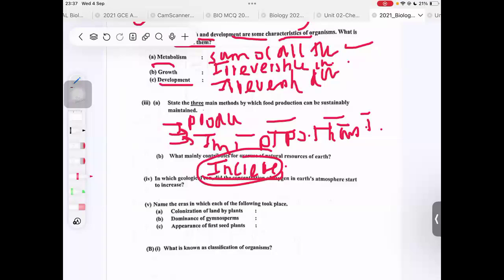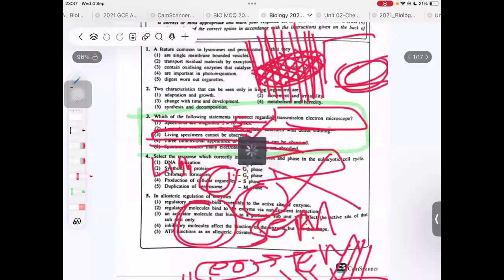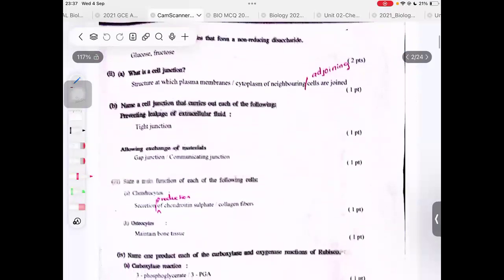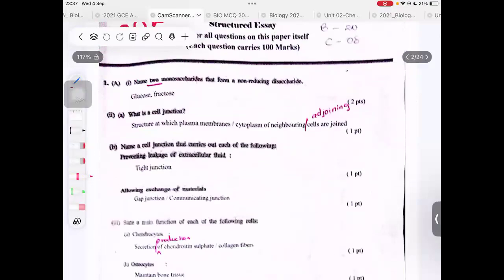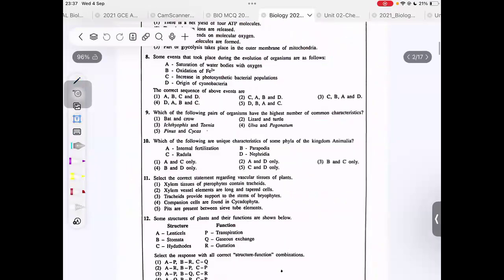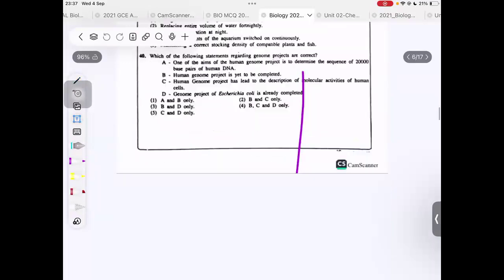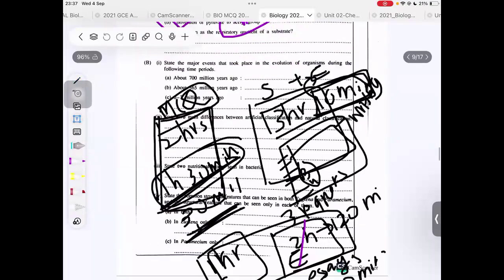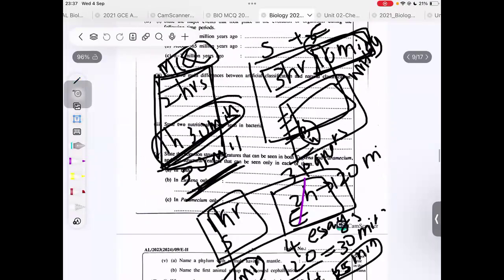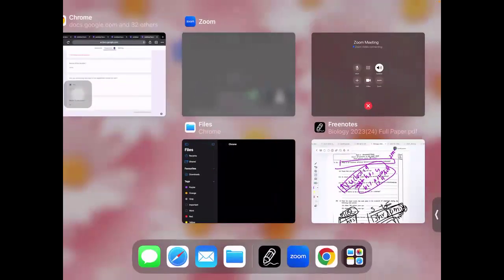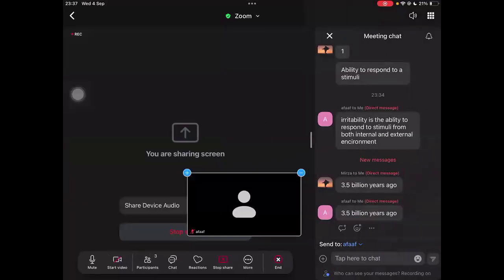Then let's go for the 2022 MCQ. I think in the 2022 MCQs, they haven't asked anything. So let's see the 2023, which is the final paper for the day. Oh, sorry, not the MCQ, the structured. No question from 2023 as well, right? So I think we can finish the session for today. Yes, we can. Yeah, very good.